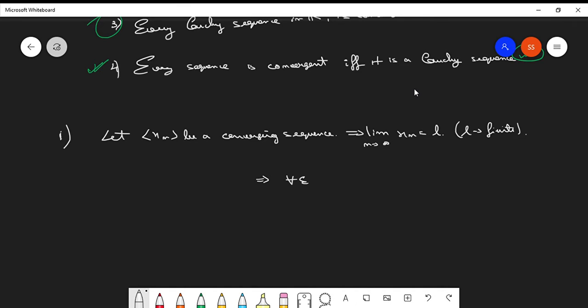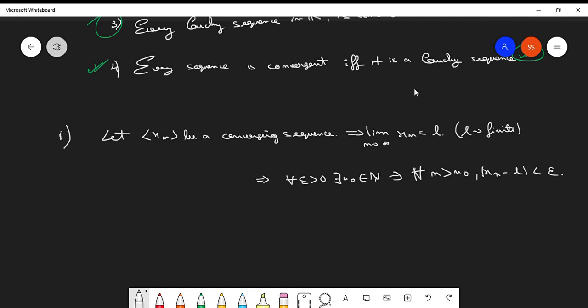That for all epsilon greater than 0, there exists some n naught belonging to the set of naturals, such that for all n greater than n naught, what happens? Mod of xn minus L will be less than epsilon. Is this clear? Now see, if this is true for some n greater than n naught, this will obviously be true for some m greater than n naught as well, right?